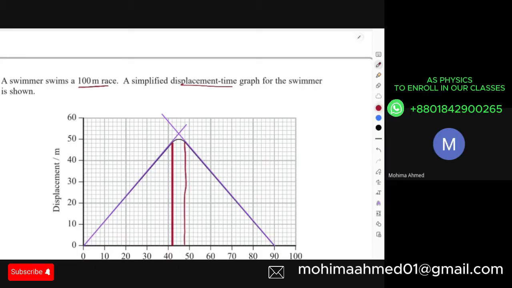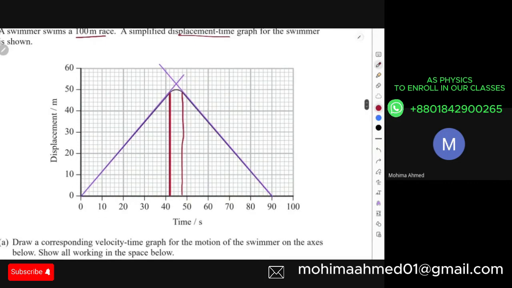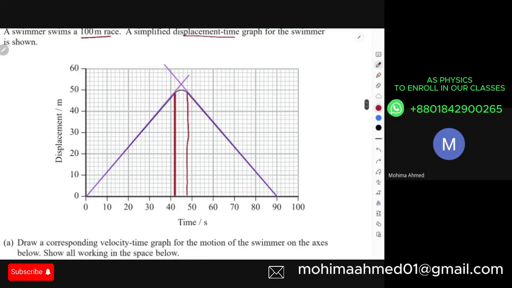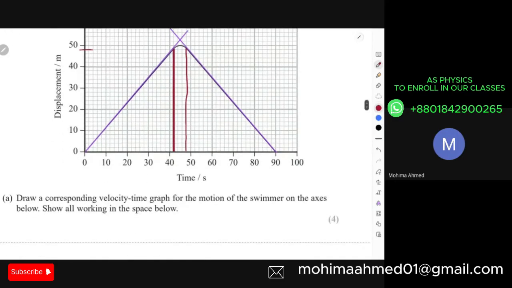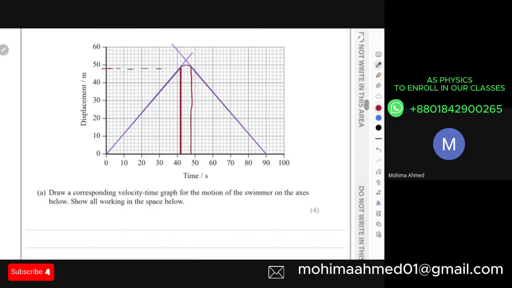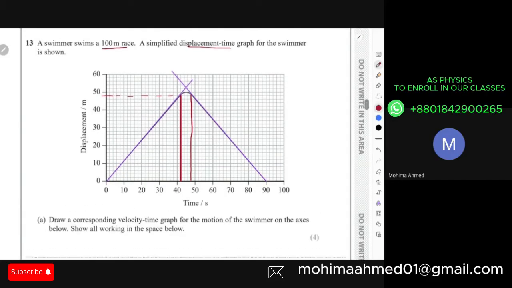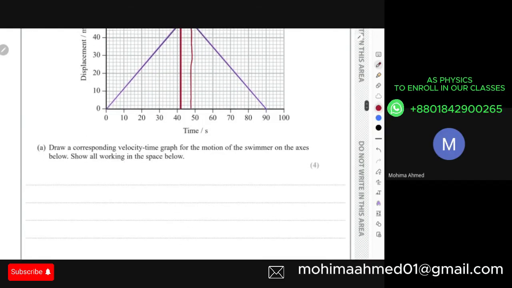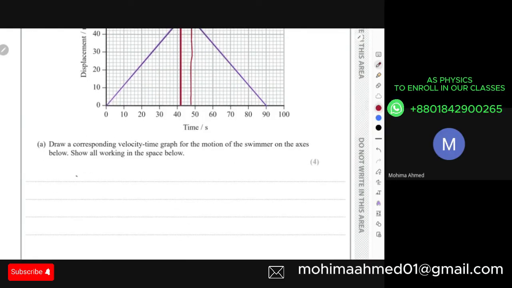And for that curve, I can understand that the curve over here represents acceleration, right? But before that curve and after that curve, the straight slant line sections on the displacement time graph actually represent velocity, right? Constant velocity. So in that case, what will be the constant velocity? The distance traveled here is 48 meters over 42 seconds, right? For both the cases, the distance traveled was 48 meters. So for your first distance, velocity will be 48 meters over 42 seconds, and that gives you 48 over 42, which is 1.14